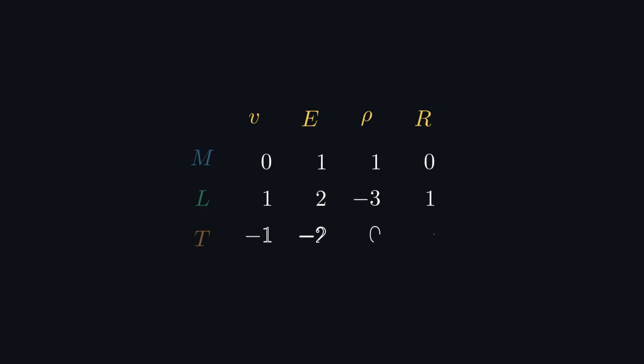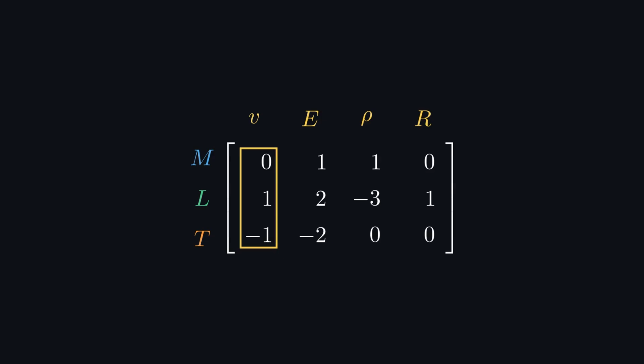Now, if you want to do this systematically, for many quantities at once, you just stack all those exponents into a table. 1 column per quantity, 1 row per ingredient: mass, length, time. That table is called the dimensional matrix. It doesn't fall out of the sky. It's literally just your list of dimensions, copied down. For a velocity, the column reads 0, 1, -1.